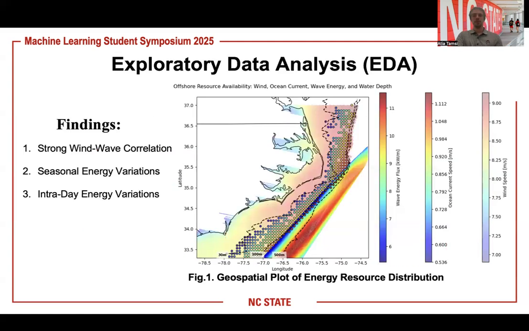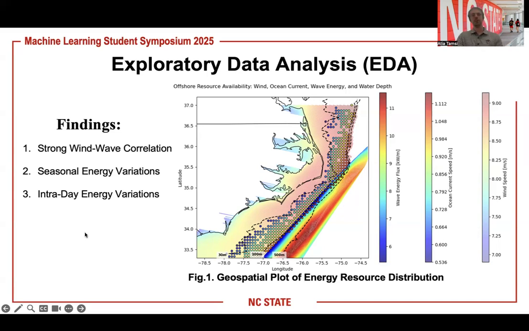So in the EDA, which is the first part of our project, we ended up with this picture here, which shows the energy resource for each one of the three resources we mentioned: the wind, the wave, and the ocean current. The wind is this smooth gradient here off the coast of North Carolina. The circles represent the wave energy resource, and this jet stream here represents the ocean current resource.